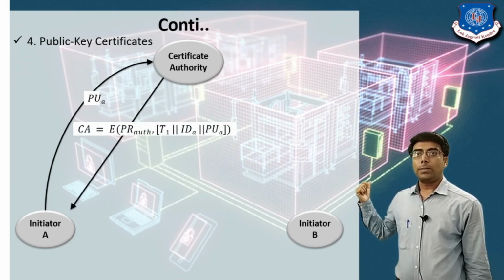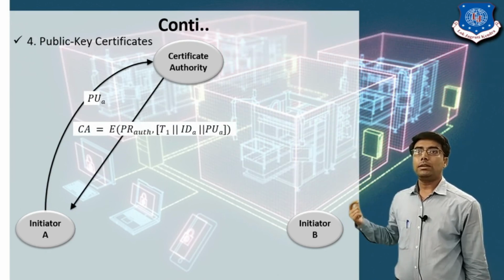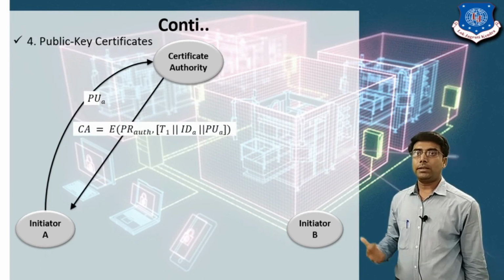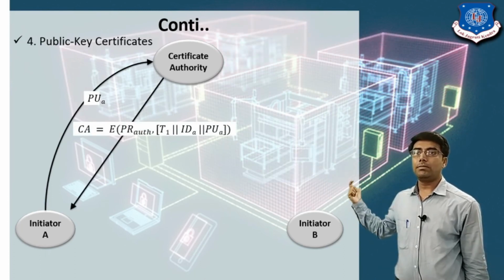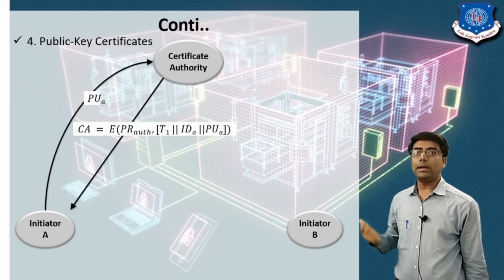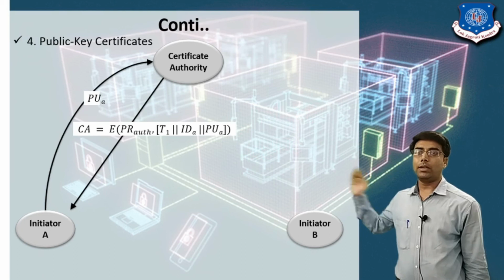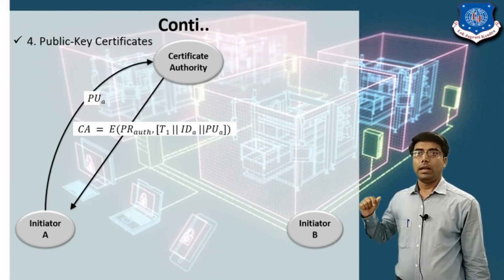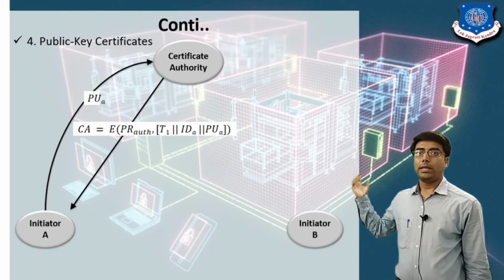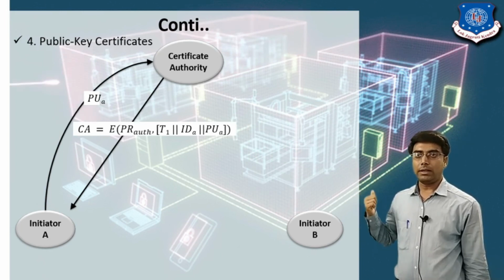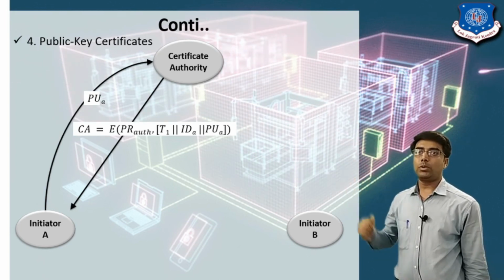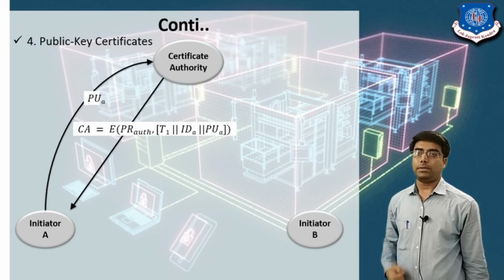Now the certificate authority will issue the certificate to user A. The certificate authority sends the message to user A, and in that message it included CA, the certificate of user A, equal to the message encrypted using the private key of the authority, and in this message it included the ID A, user identity A, the public key of user A, and the T1 timestamp.